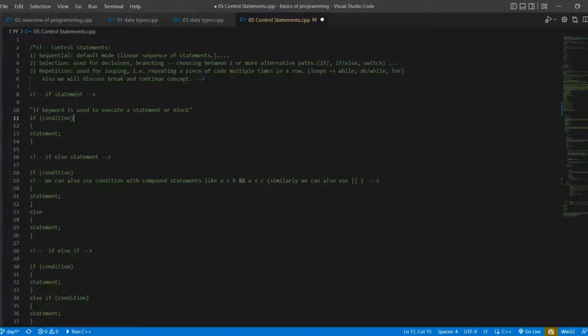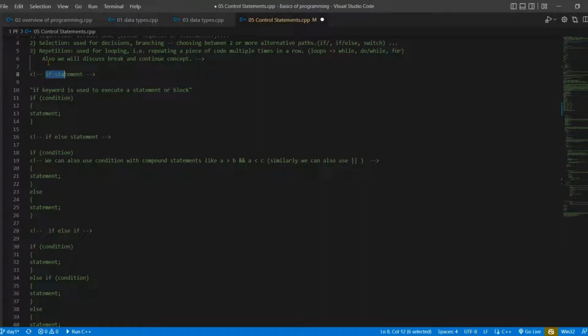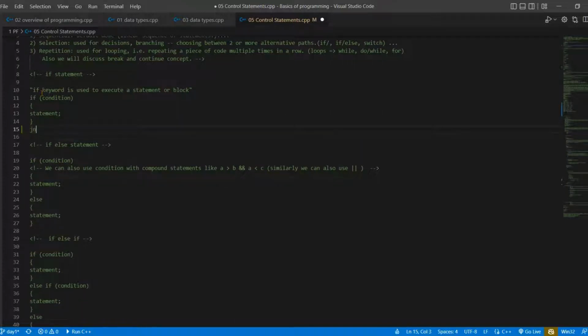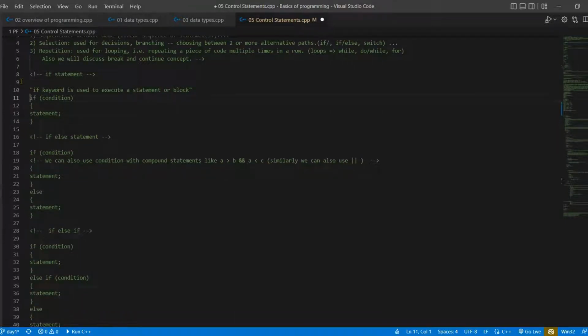Here is the if statement. The if keyword is used to execute a statement or block after a condition. Here is the syntax of if, and I will also give you some examples. Here is if, condition, and statement.